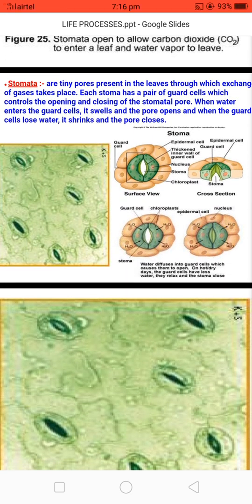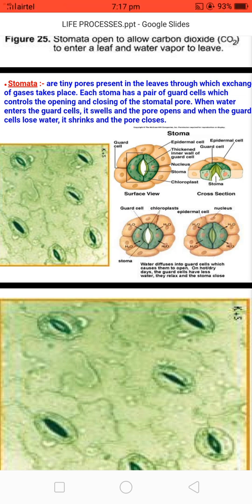Stomata: the definition of stomata is that these are tiny pores present in the leaves through which exchange of gases takes place, and the gases are carbon dioxide and oxygen. Each stoma has a pair of guard cells, and the function of guard cells is to control opening and closing of the stomatal pore so that oxygen, carbon dioxide and water vapor can easily enter or be released.